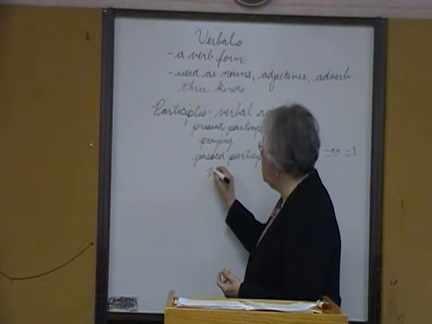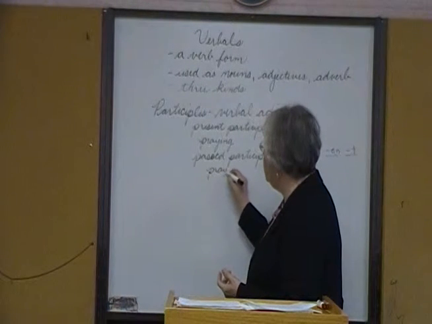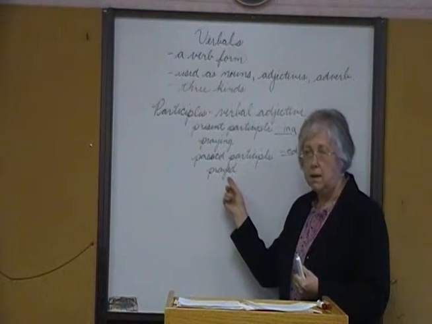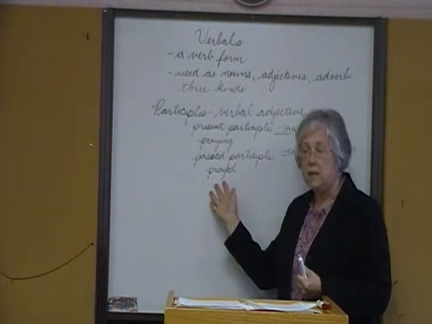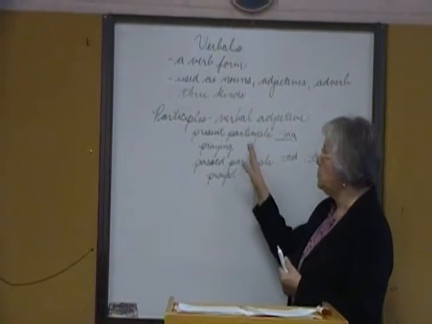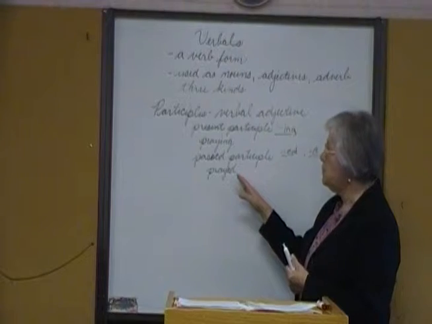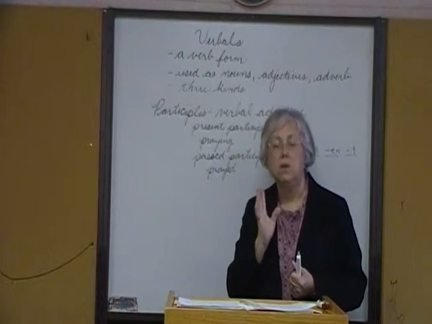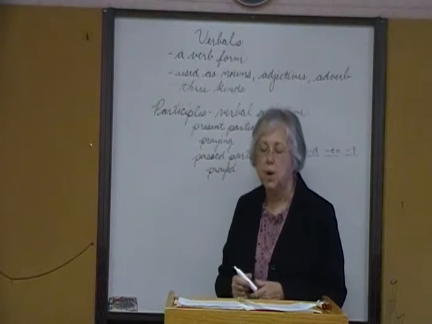For example, prayed. Prayed is a past participle. It has an -ed ending, and if it's used as an adjective, then it's called a verbal adjective. All right, so those are the 2 kinds of participles, but when the verbal adjective is modifying a noun, then we call it a verbal. All right, and it's a participle.